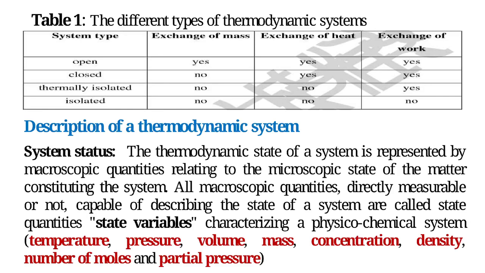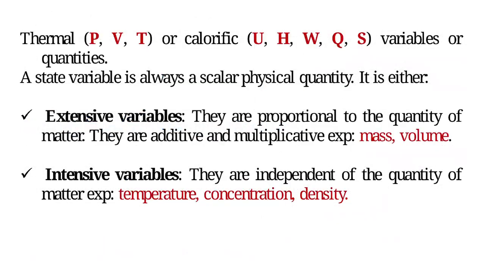State variables characterizing a physico-chemical system: temperature, pressure, volume, mass, concentration, density, number of moles and partial pressure. Thermal, P, V, T, or calorific, U, H, W, Q, S, variables or quantities.